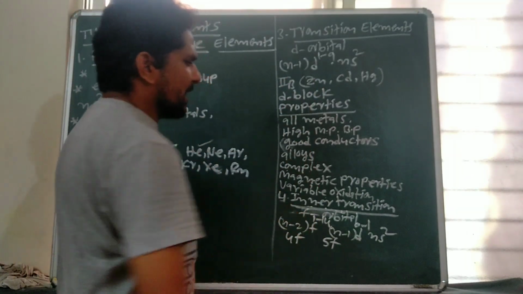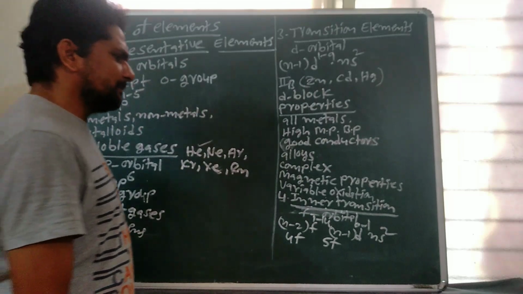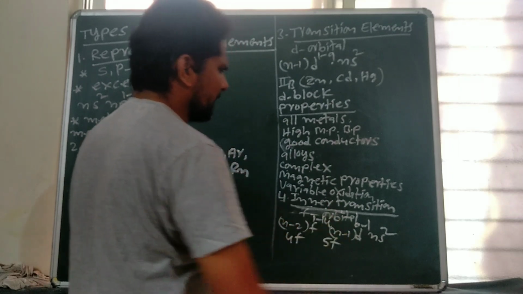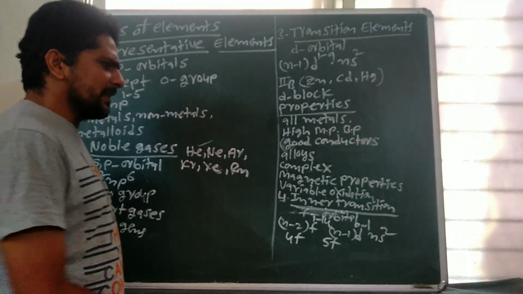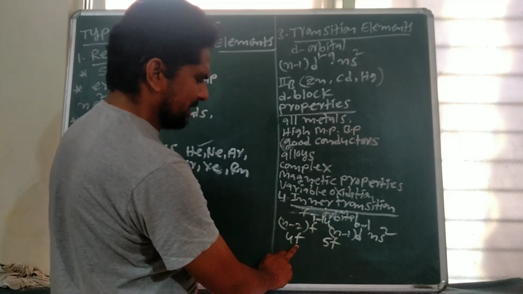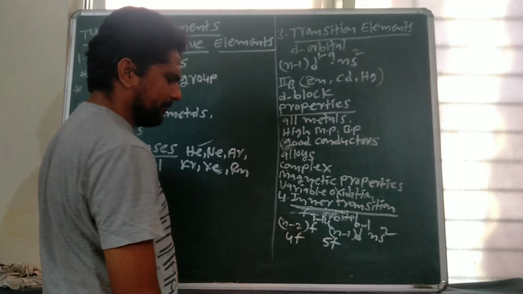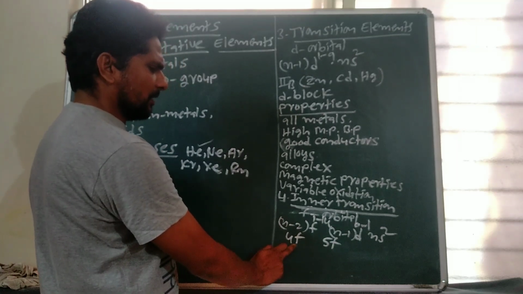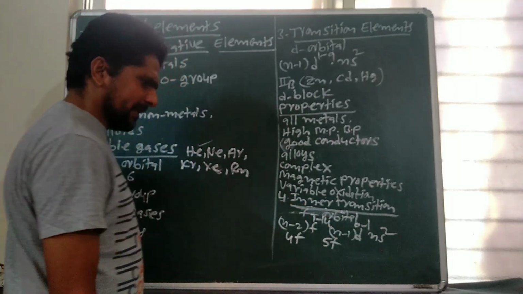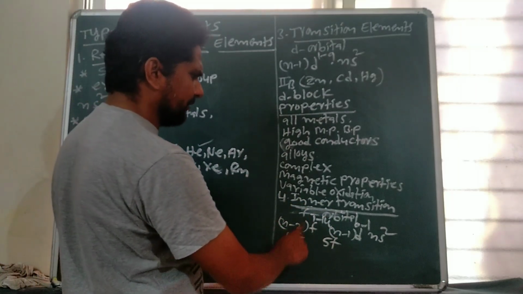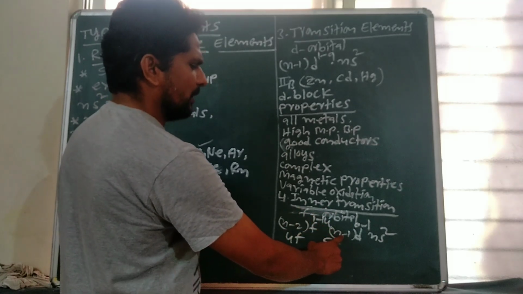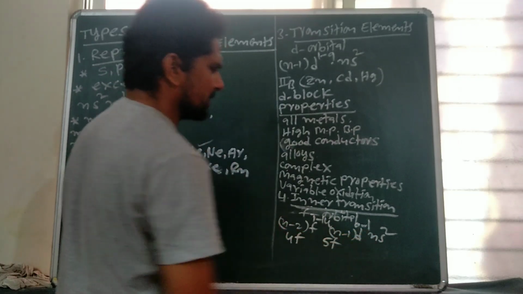Fourth type, inner transition elements. The elements which are incompletely filled with f orbitals are called inner transition elements. So these are arranged at the bottom of the periodic table in two series. These are 4f and 5f. 4f elements are called lanthanides, 5f elements are called actinides. These all belong to metals. The general electronic configuration of inner transition elements is (n-2)f 1 to 14 (n-1)d 0 to 1 ns2.